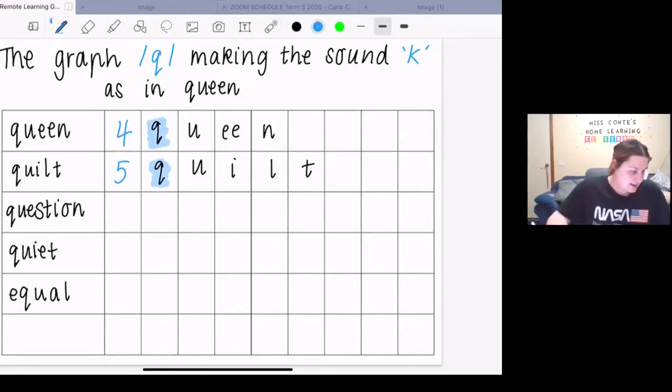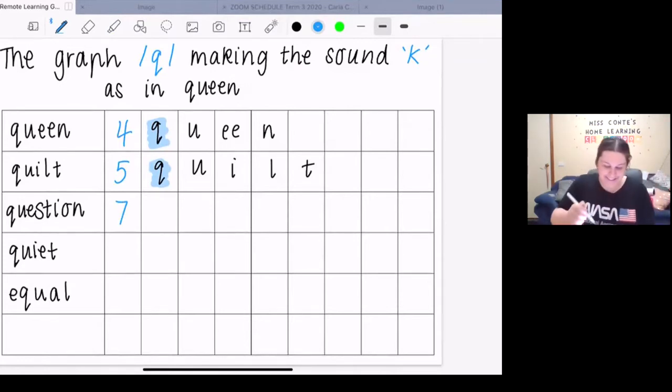Fantastic. Our next word today is question. Now, you would usually ask a question if you wanted to find out some information or learn something new or want to clarify something. The sounds in the word question are k, w, e, s, ch, e, n. So there are 7 sounds in the word question.